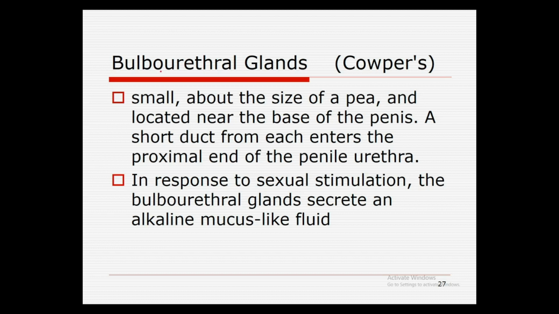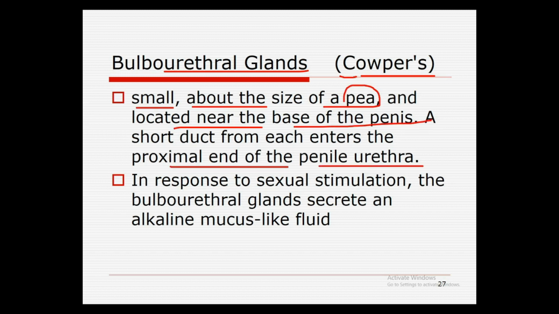So next are the bulbourethral glands. They are also known as Cowper's glands, named after the scientist. They are small, about the size of a pea, and are located near the base of the penis. A short duct from each enters the proximal part of the penile urethra. In response to sexual stimulation, the bulbourethral glands secrete an alkaline mucus-like fluid. This fluid acts as a supporting fluid for the sperm moving to their location.